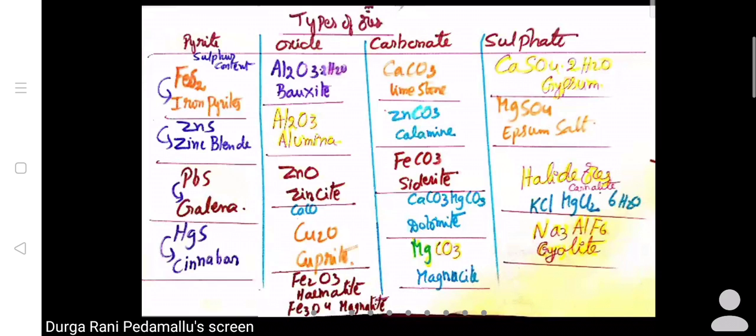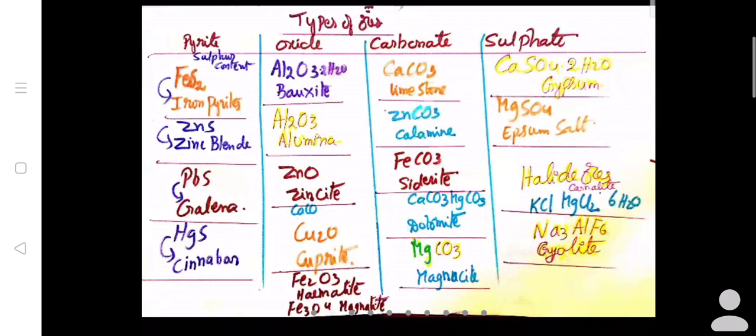Now comes dolomite. See, in the competitive examinations, they are asking that two metals are available in one ore. What does it mean? You are supposed to remember dolomite ore. That is what I have given in the tabular form. In that, calcium, one metal, is there, and magnesium also will be there. Both are available in carbonate form, calcium carbonate and magnesium carbonate. Two metals are there in a single ore. If you pick out one of the options, you are supposed to select only dolomite.